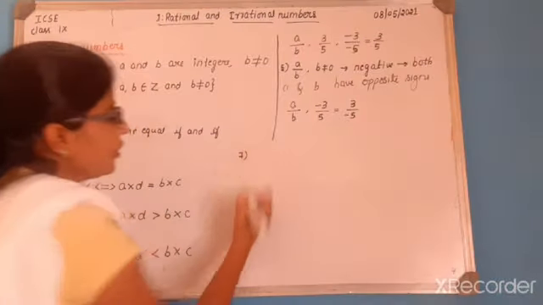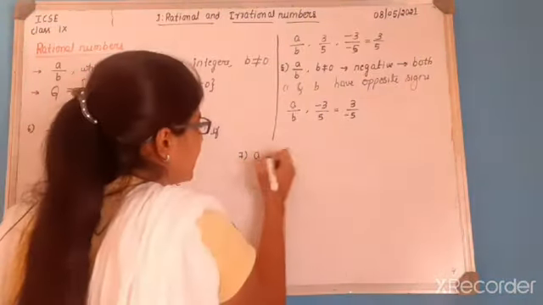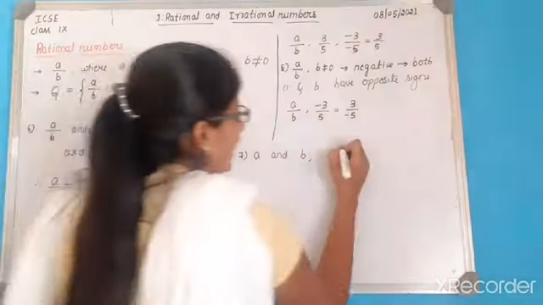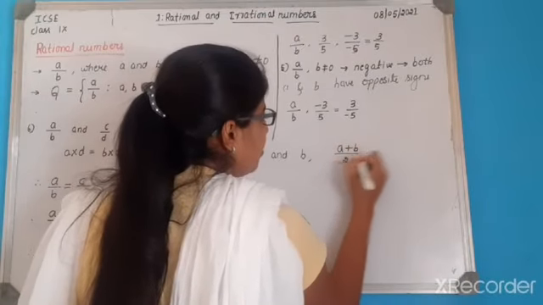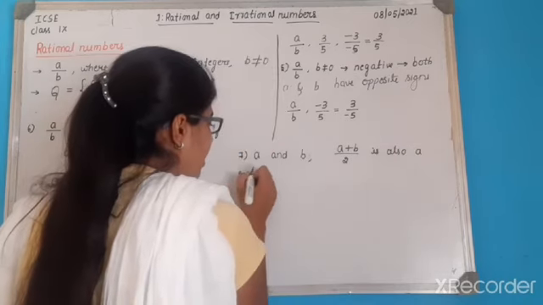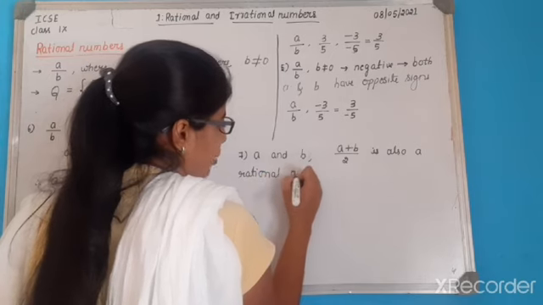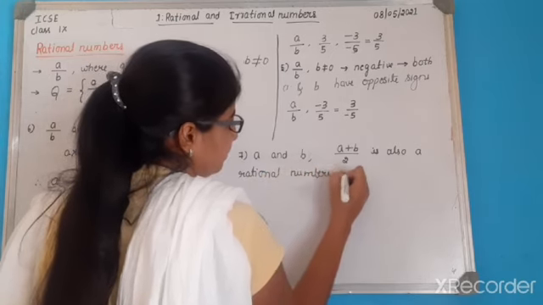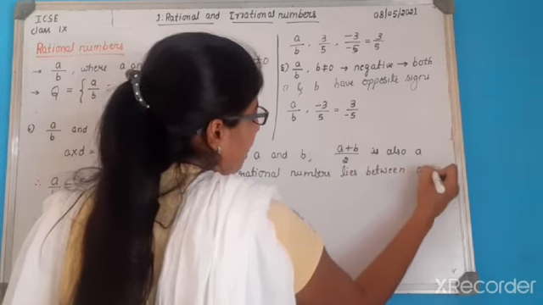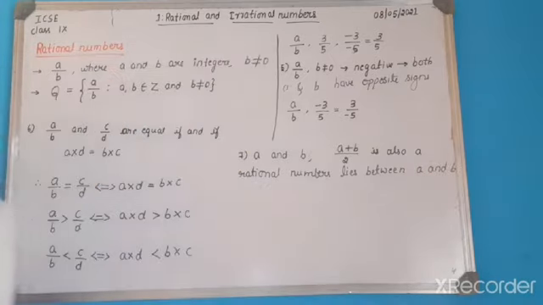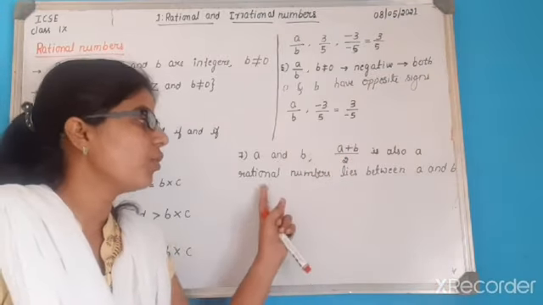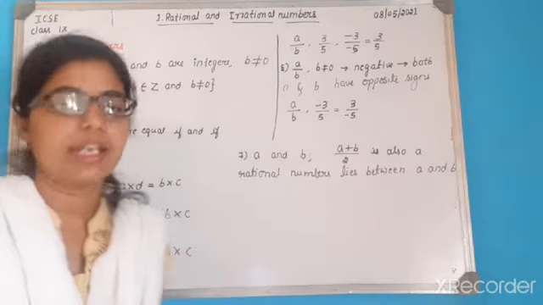And the last rule is, if you consider two rational numbers, A is one rational number and B is another rational number, then A plus B divided by 2 is also a rational number that lies between A and B. So consider the two rational numbers A and B. A plus B divided by 2 is also a rational number that lies between A and B.